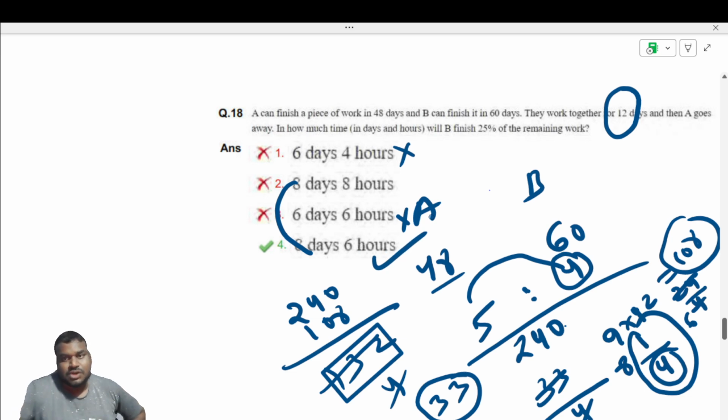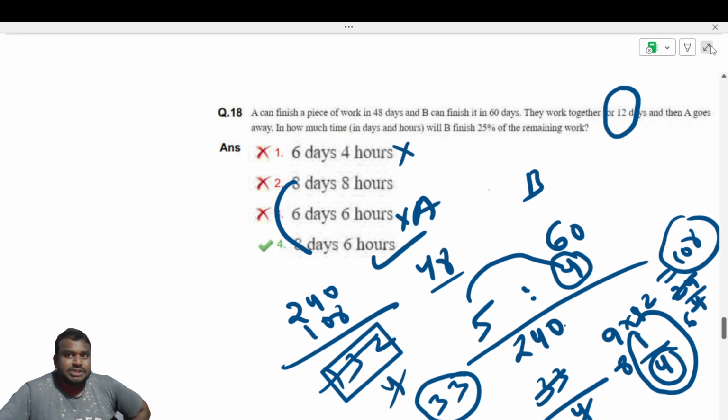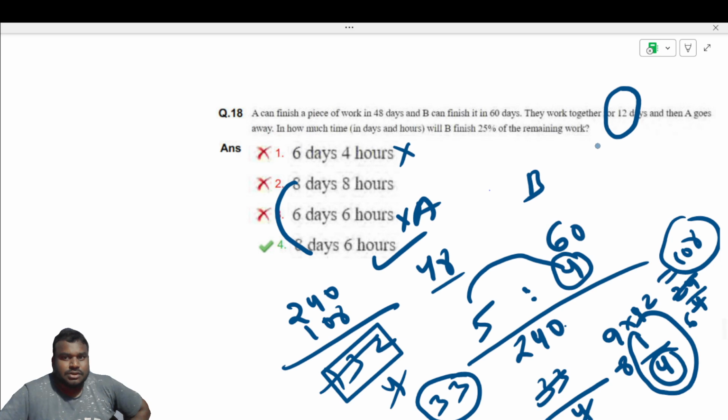I hope you are following. If you are not, or if my speed is more, just let me know. I want you to follow this speed because speed is more important along with accuracy. If at all you are not following, then let me know to reduce the speed, then I will reduce. But my suggestion is to maintain speed in solving, so your brain will be habituated to that. That needs to be achieved as soon as possible.